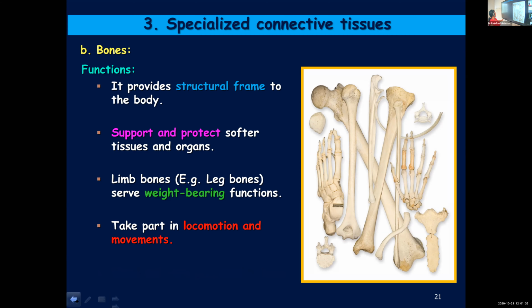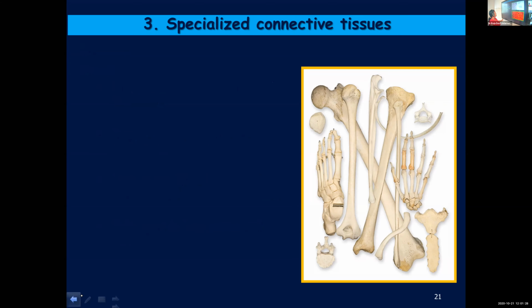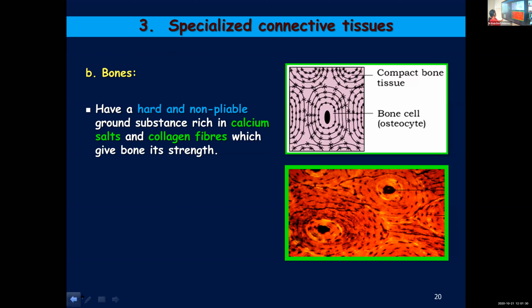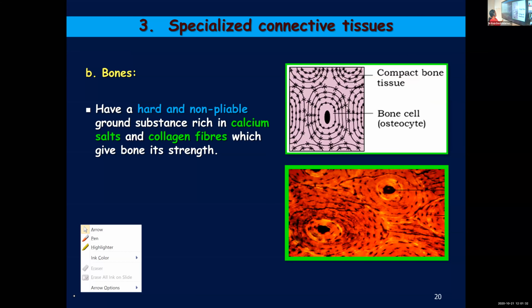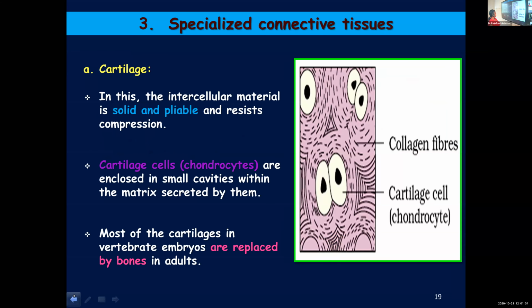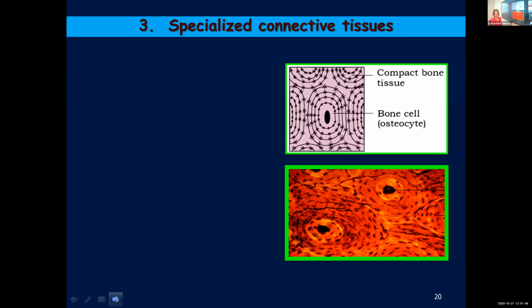So I'll quickly revise what we learned about the specialized connective tissues. We started with cartilage. Cartilage has a solid and pliable matrix, and it resists compression. And cartilaginous cells are known as chondrocytes, and these are placed in some specialized cavities.